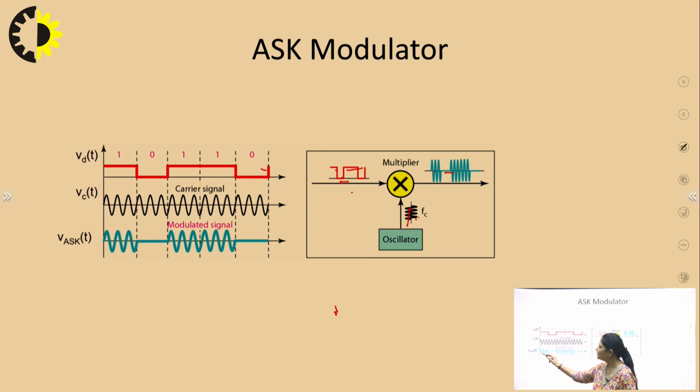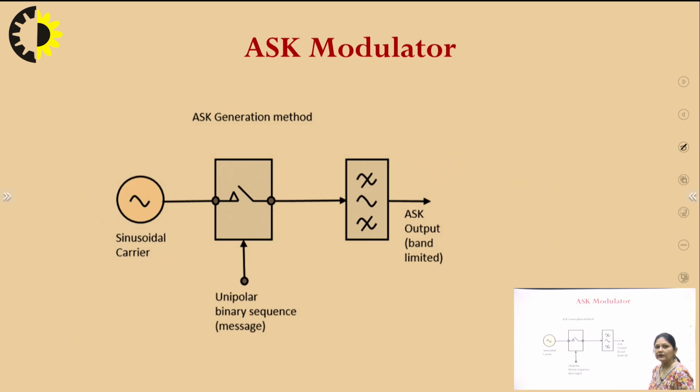So this is amplitude shift keying, modulated amplitude shift keying. It is shifting from 1 to 0 depending upon the message signal. This is another way.